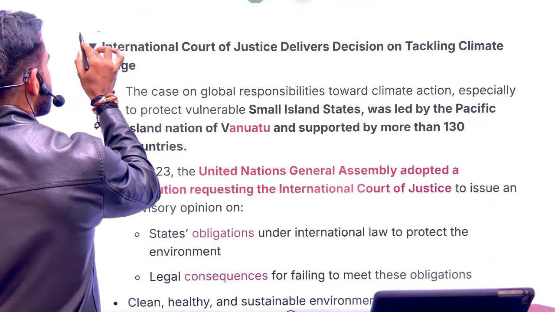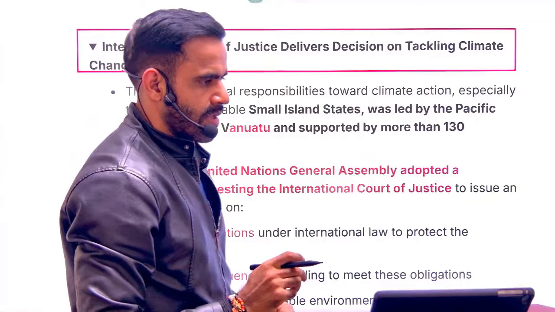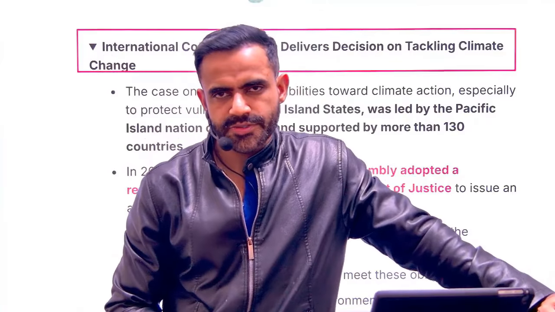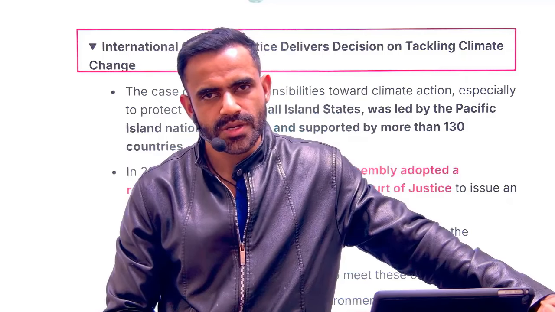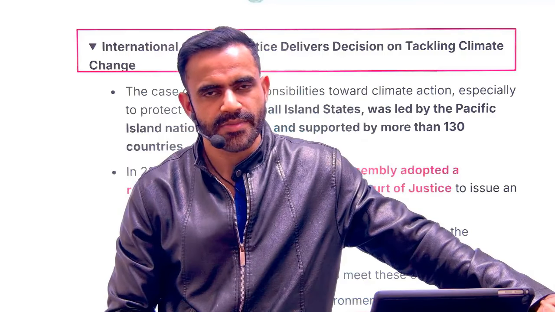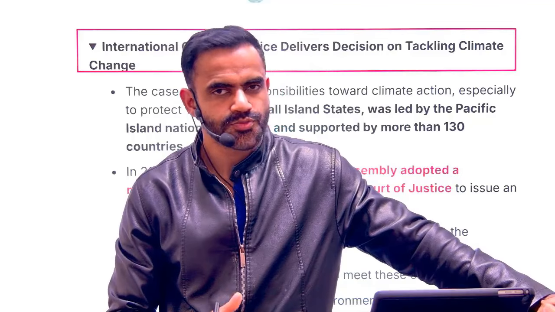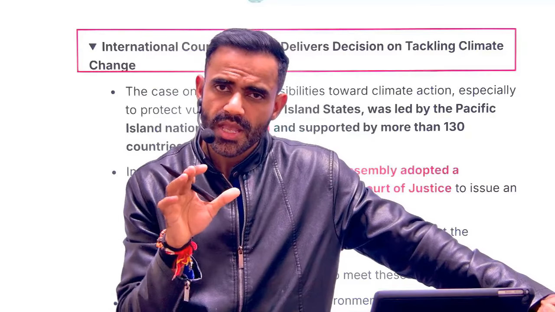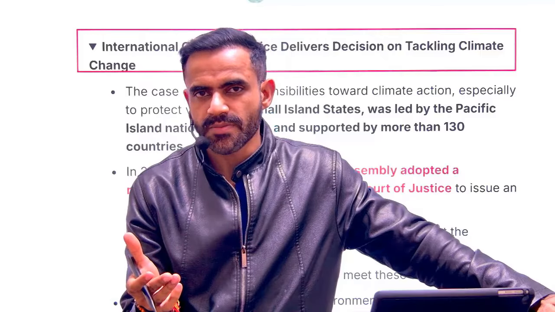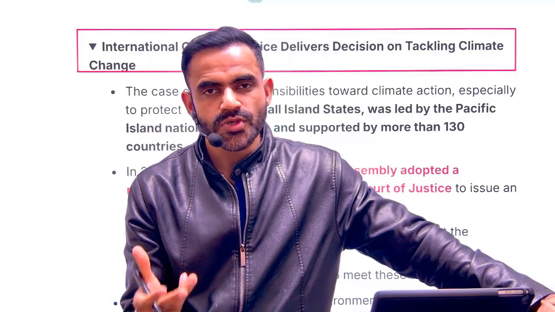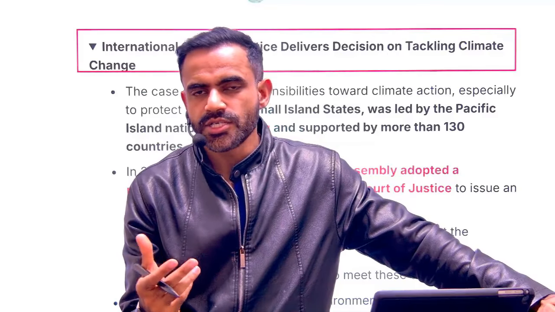Next is related to the judgment of ICJ on tackling climate change. Now understand, various agreements are there for climate change, but what if countries don't follow them? For example, after Trump, USA decided to quit the Paris Agreement. So recently there was a case in ICJ. What is ICJ? International Court of Justice, a specialized body of the United Nations. The case was whether these developed countries are actually liable, meaning do they have some kind of legal responsibility to deal with the issues of climate change?